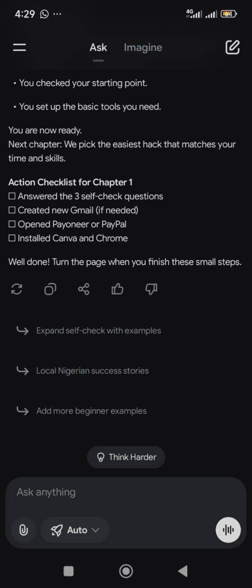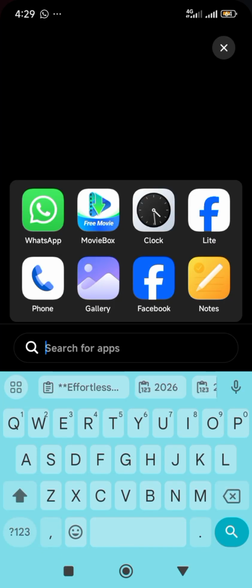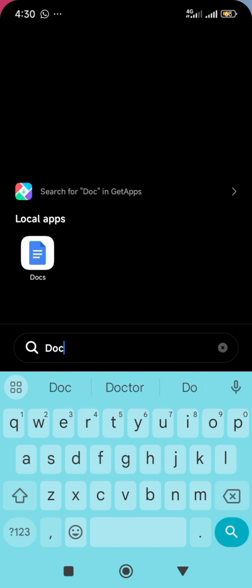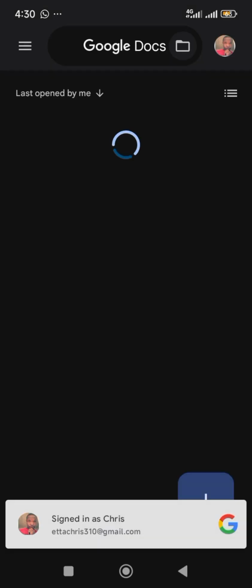So you start first with the introduction. Once you've copied it, now this is a tool you actually need to start creating, or that you can use to create an ebook, and it's free to use, 100% free to use. You go to Play Store and download Google Docs. You can use it to create a simple free ebook with your smartphone.